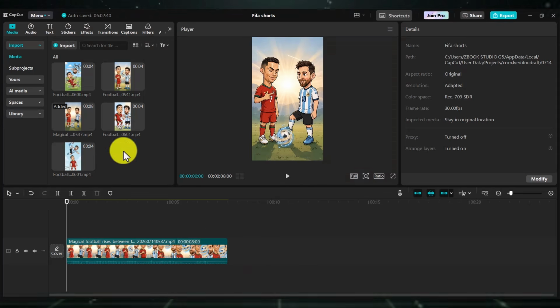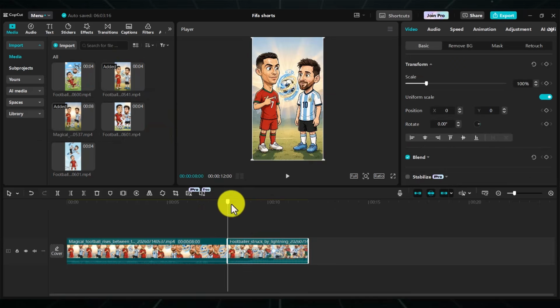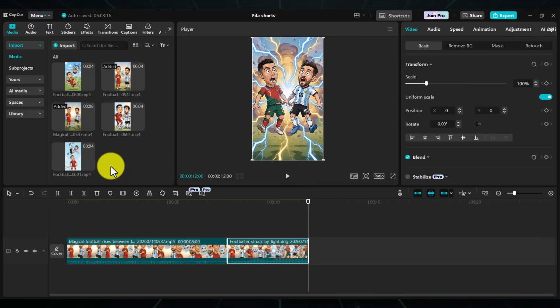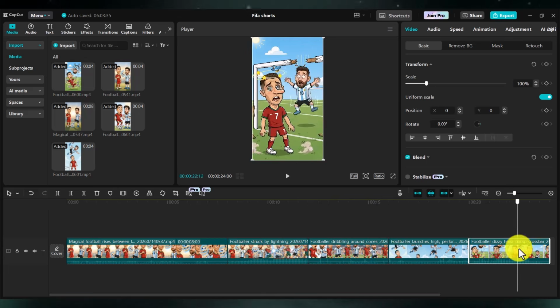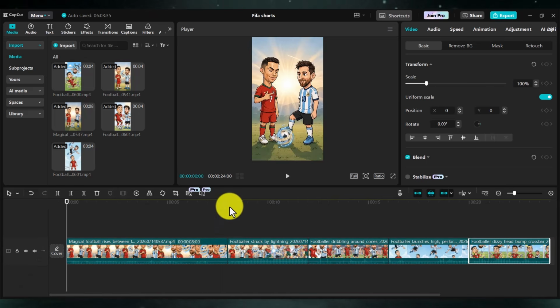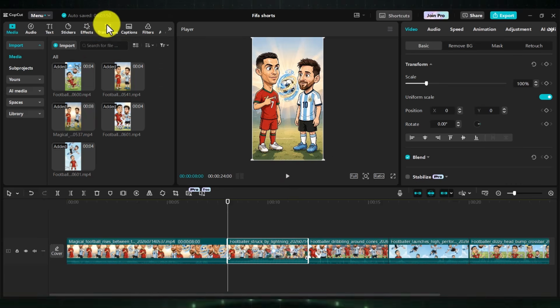Open CapCut, import all your video clips. Drag them onto the timeline in story order. Now this is where you turn 7 separate clips into one cohesive short. Here's what you need to do. First of all, arrange them. Trim any dead space. Tighten every clip so there's zero downtime.